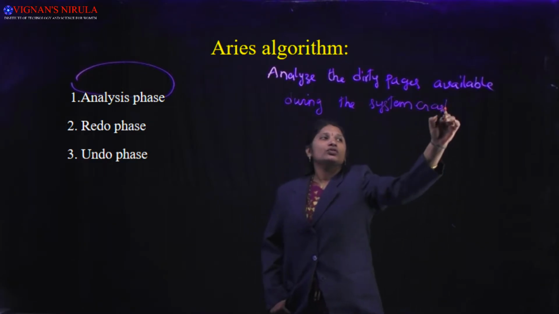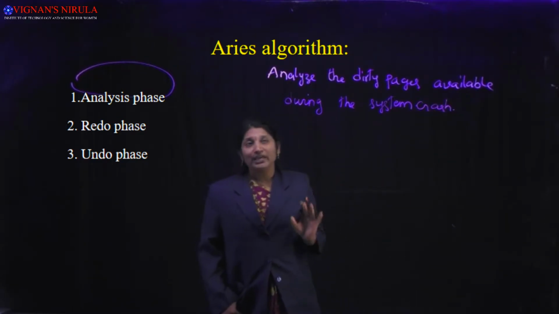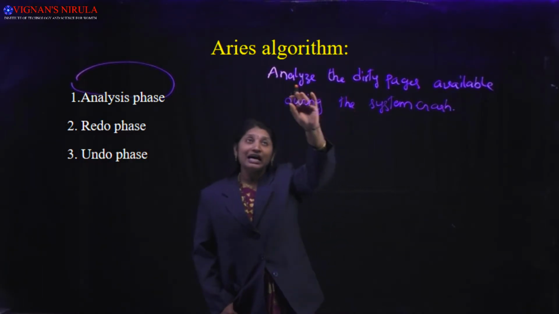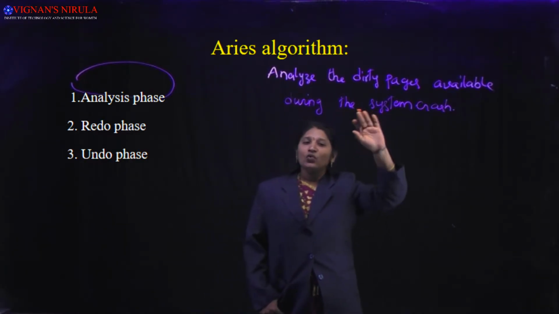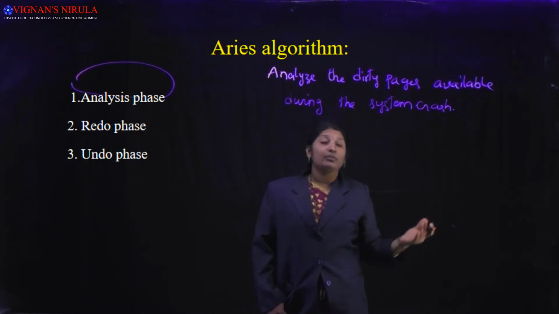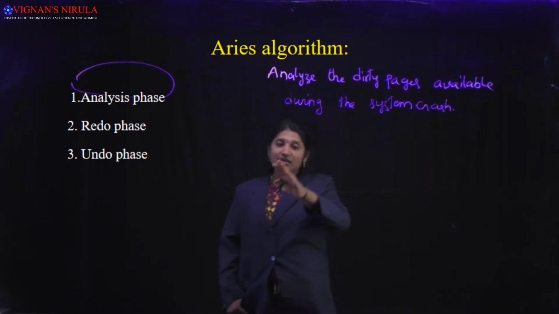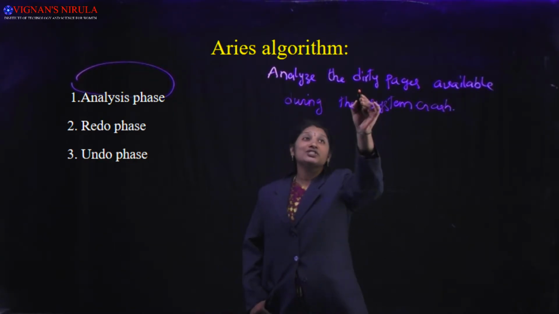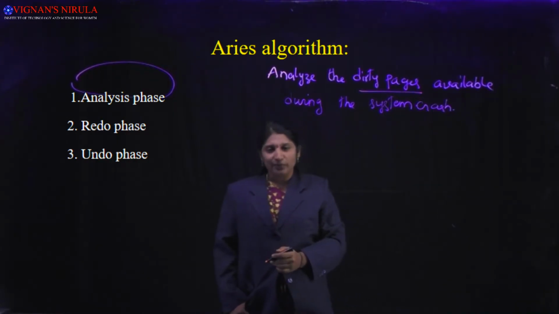So during the analysis phase, the Aries algorithm tries to analyze or identify what are the dirty pages available in your database at the point of time of system crash. First you should observe what is the meaning of dirty page.